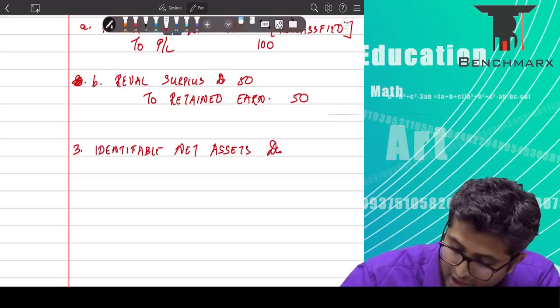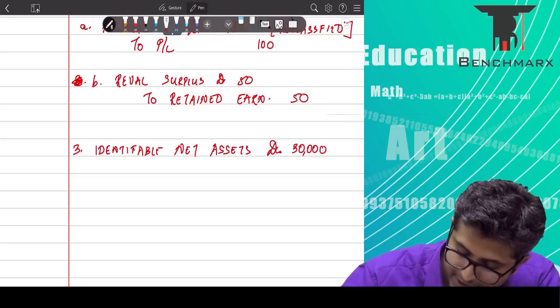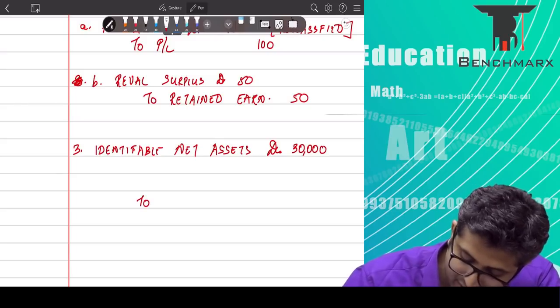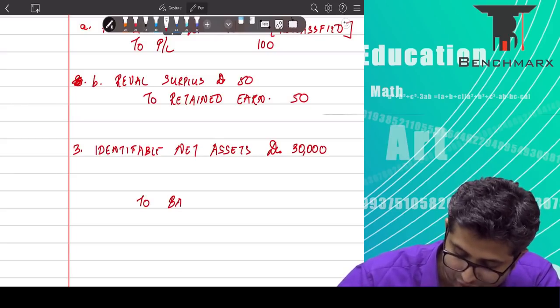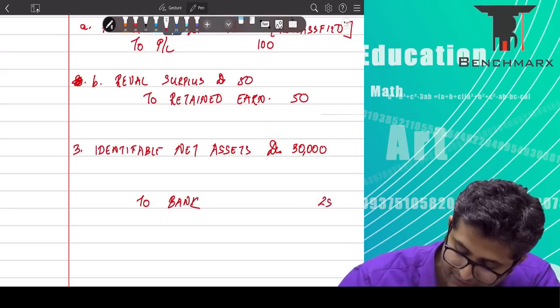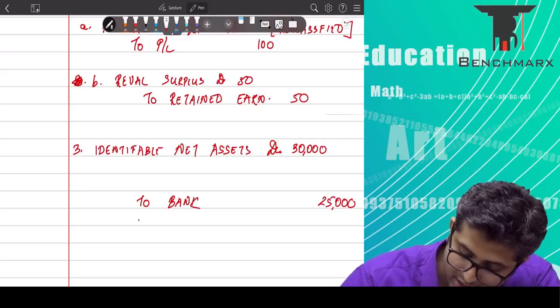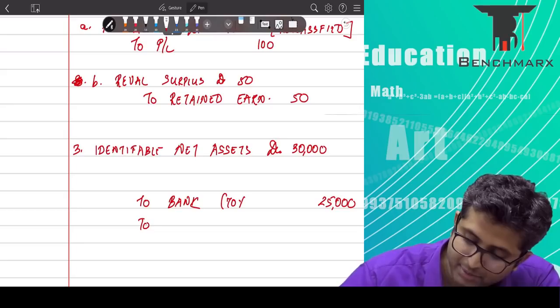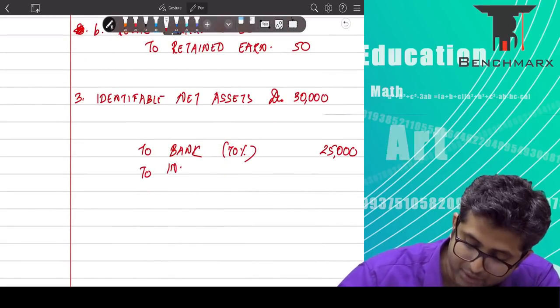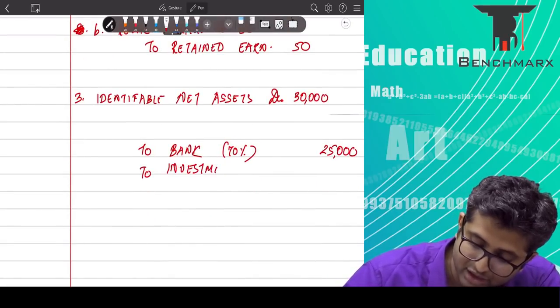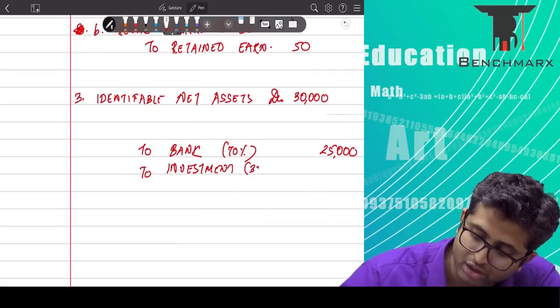This is worth 30,000 crores. For acquiring these assets, you are paying cash worth 25,000 crores. This cash helps you acquire 70% of the investment. Apart from that, you are using the balance 30% through the investment that you already have.